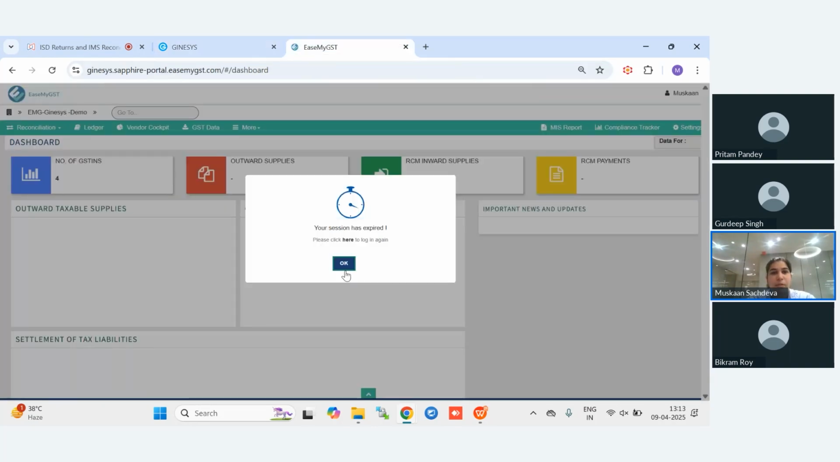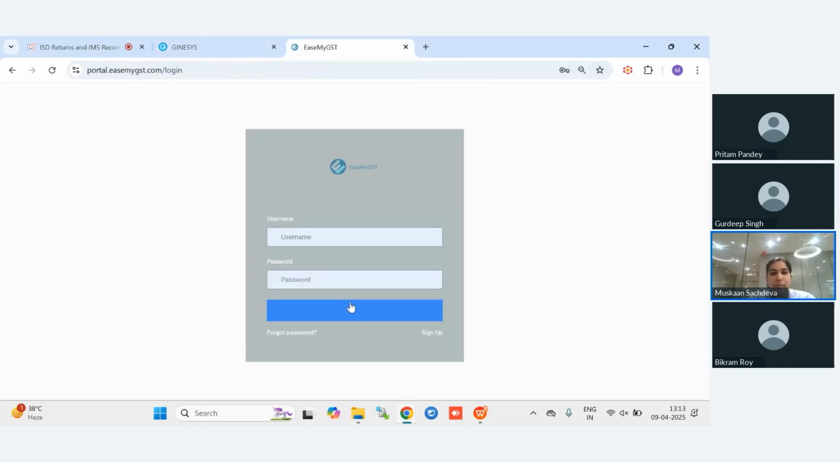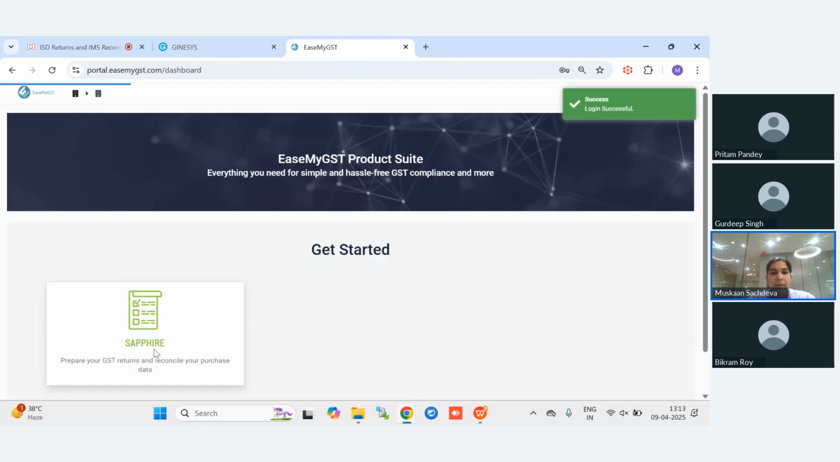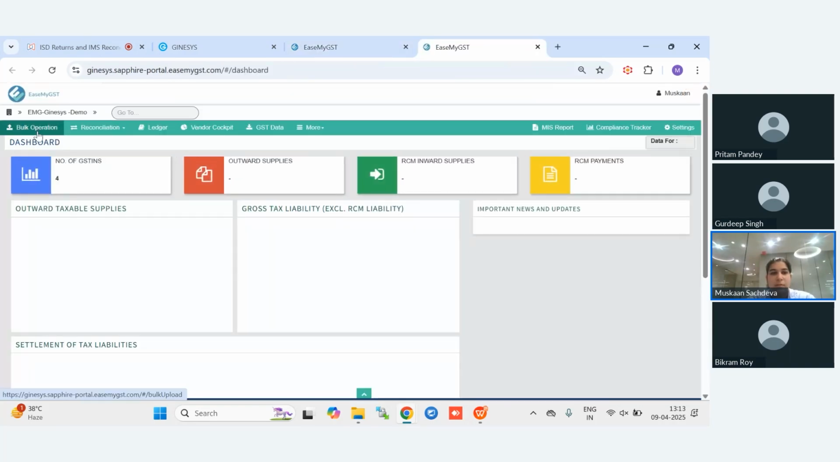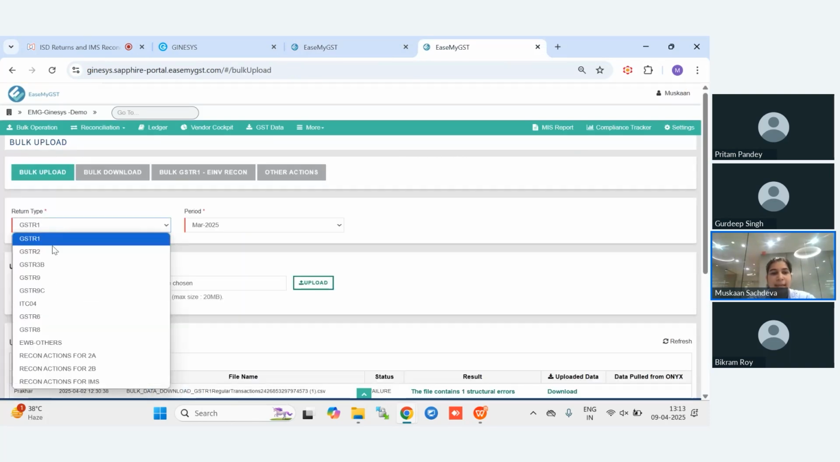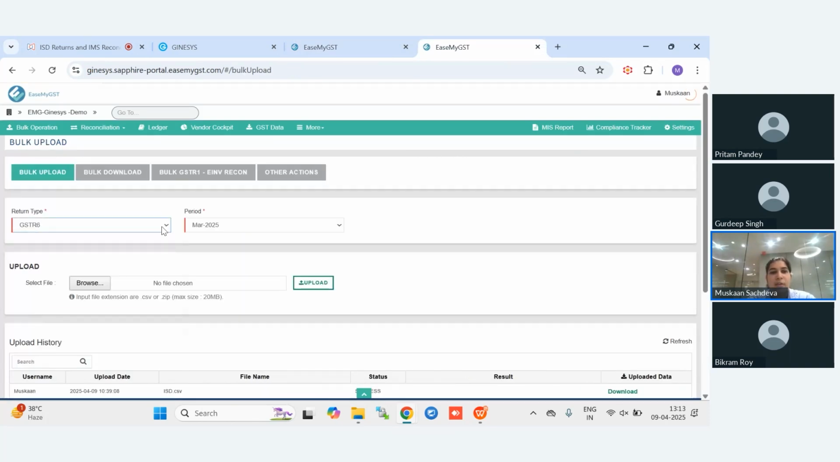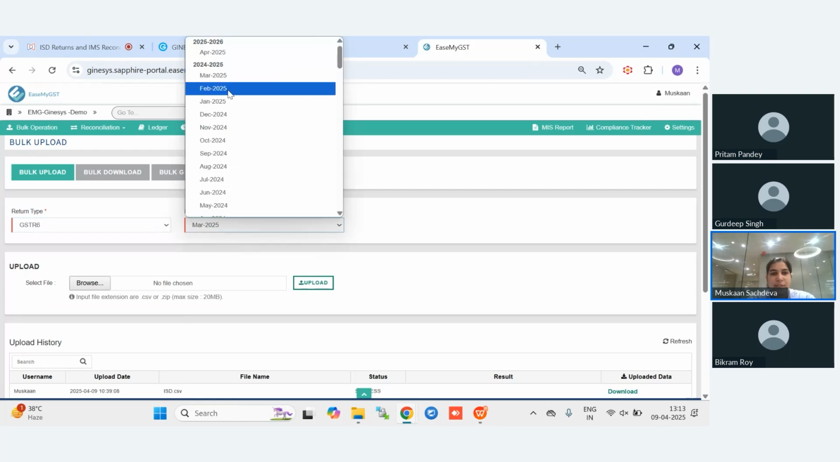So we will log into EaseMyGST, and then we will go to the bulk operation section. In the return type, we will select GSTR6, and you will select the month for which you are filing ISD.